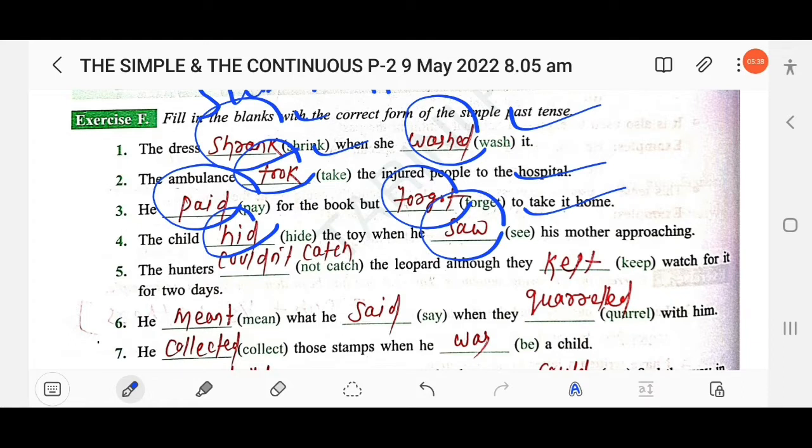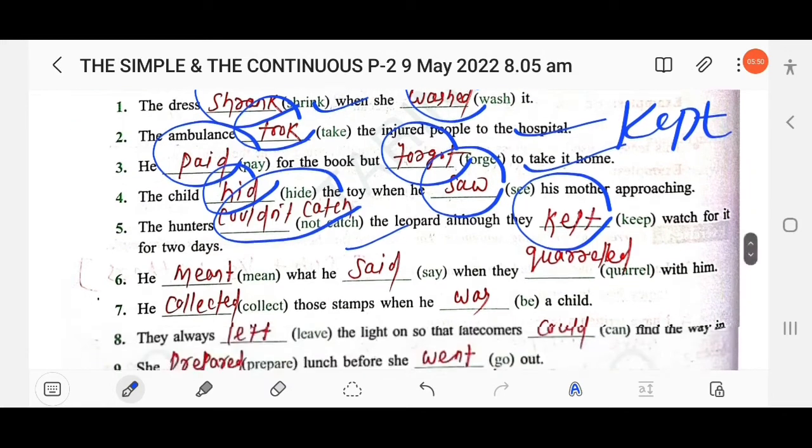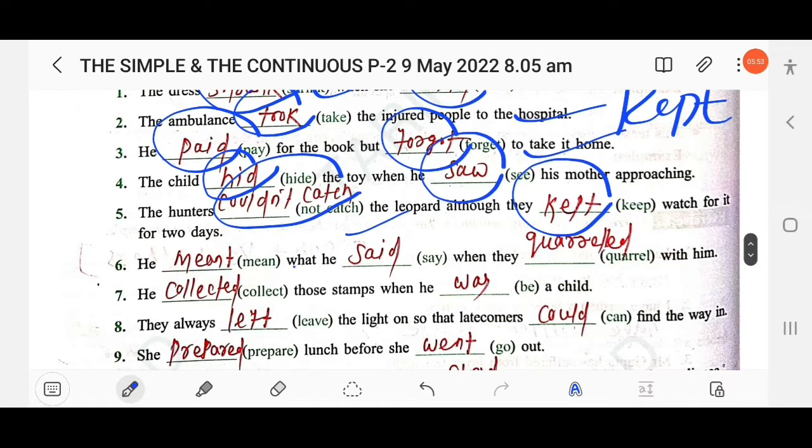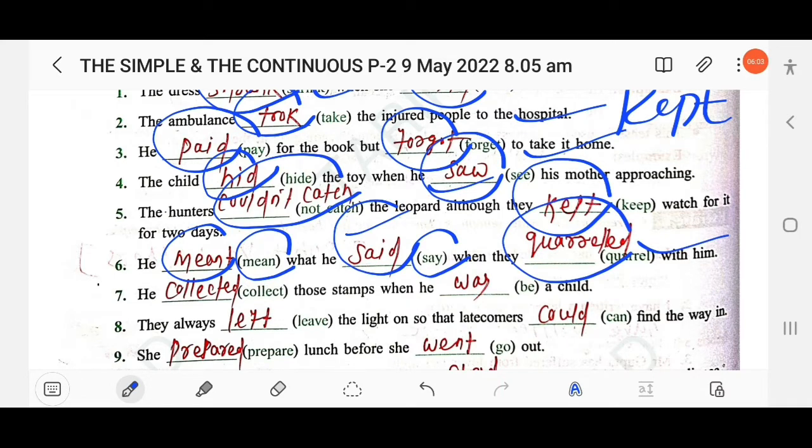The next, the hunters could not catch the leopard, although they kept, past tense of keep: kept. Then next, he meant what he said. Past tense of mean: meant. Past tense of say: said. When they quarreled with him. Past tense of quarrel: quarrelled.